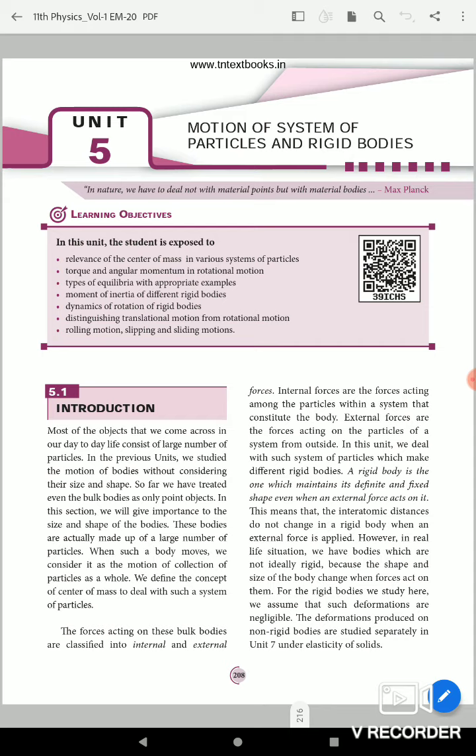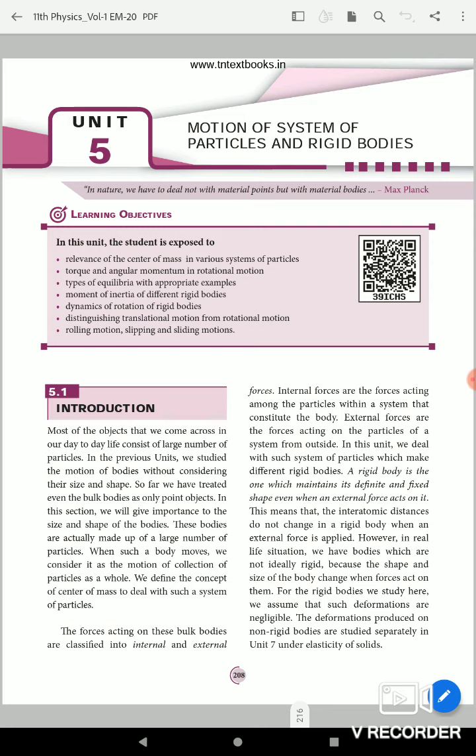But in this chapter we study the motion of particles, because these bulk bodies are made up of particles. So we study the motion of a collection of particles as a whole. So, we define the concept of center of mass to deal with such a system of particles.